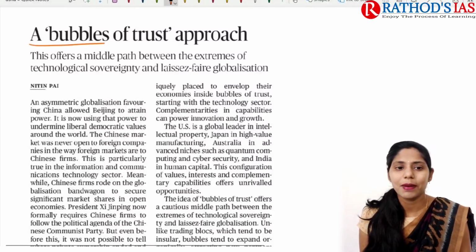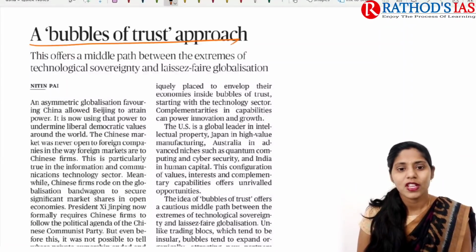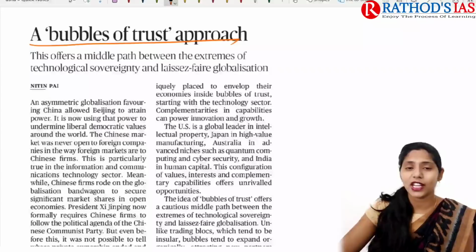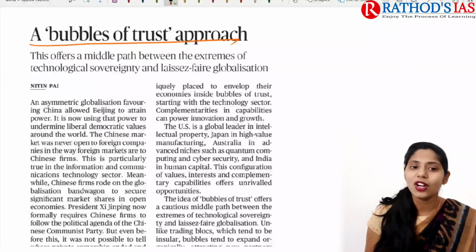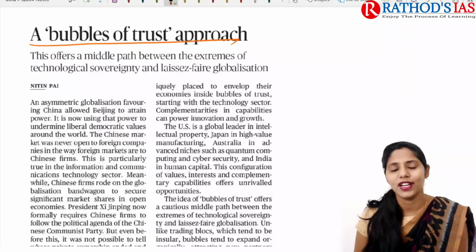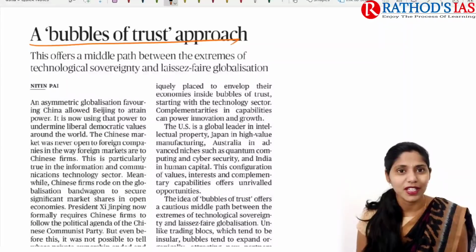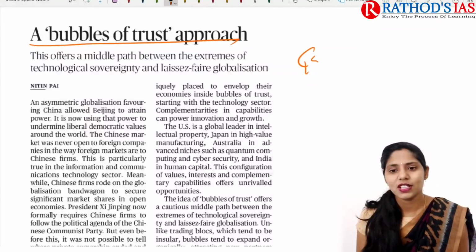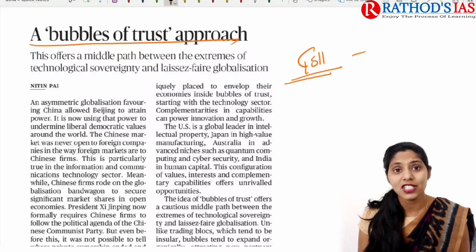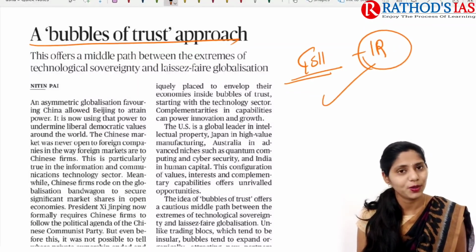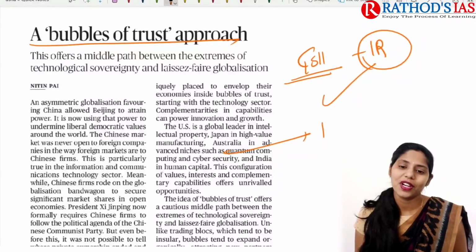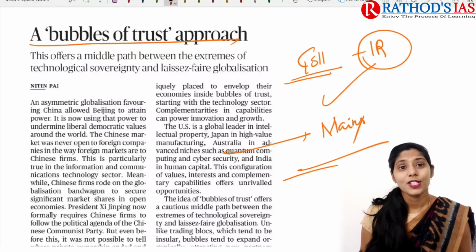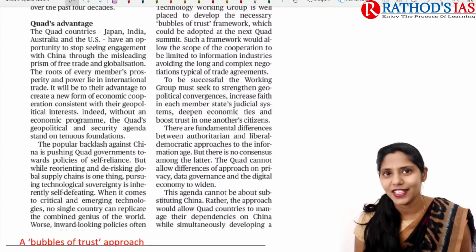The title says a bubbles of trust approach. So it is mainly talking about a middle path. We should not go for extreme globalization, and we should not go for technology sovereignty. So we need a median path, that is the bubbles of trust approach. This article is important from our international relations, especially under GS paper 2. So this topic will be very important for your upcoming mains. So now let us try to see this topic in great detail.